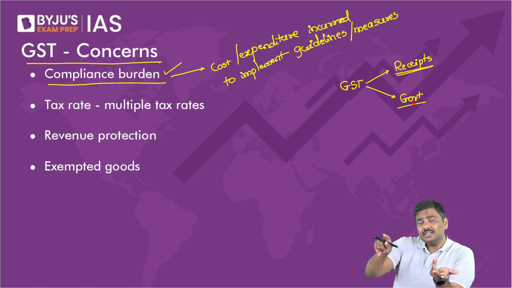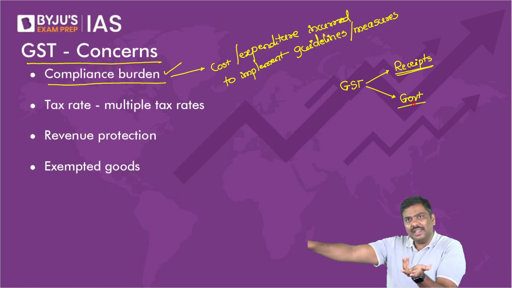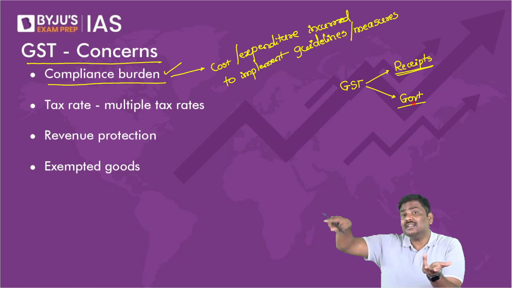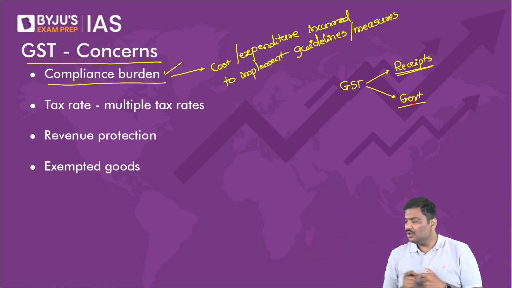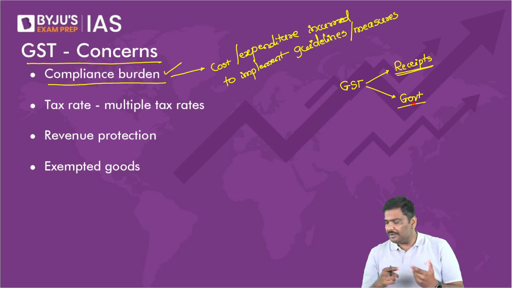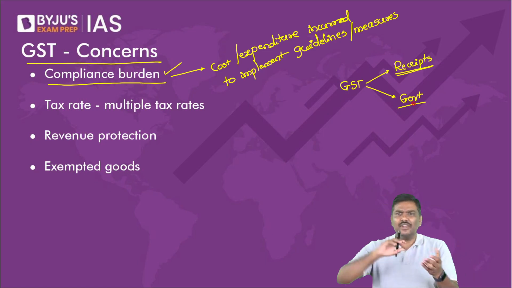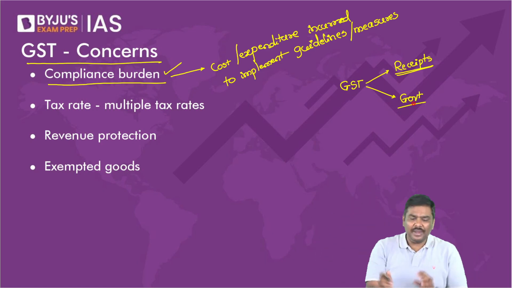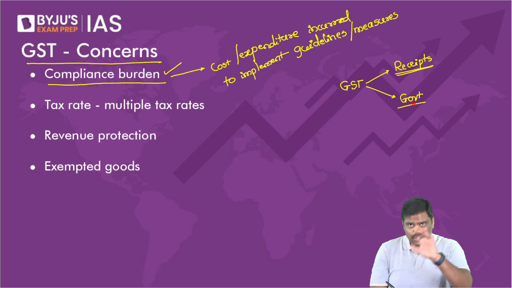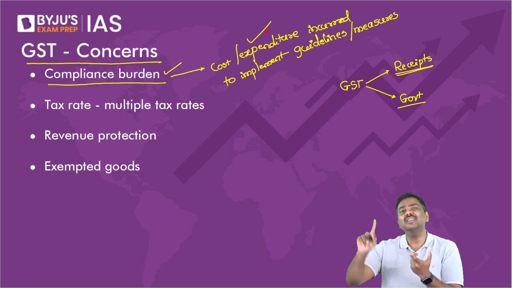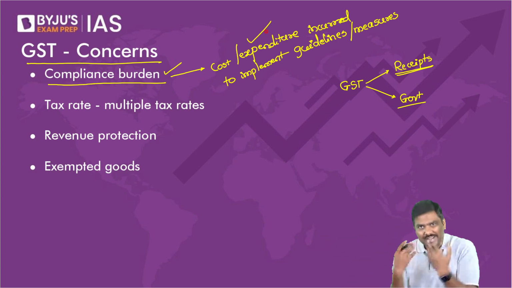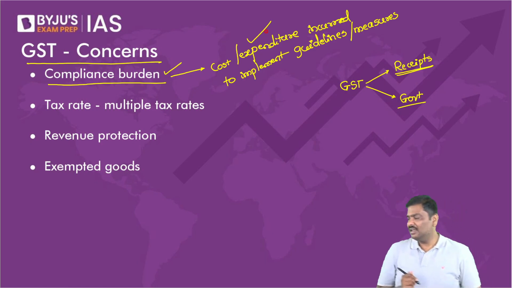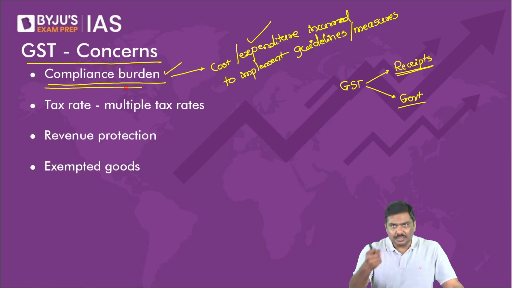Now, in that case, you will have to approach somebody such as a chartered accountant. Now, will the chartered accountant provide the services free of cost? Of course not. So the argument is very simple here. Whether you are doing it by yourself or you are hiring someone else, please tell me, to implement the measure that is GST, will your expenditure be there or not? Will you incur expenditure for this? That is basically a compliance burden.